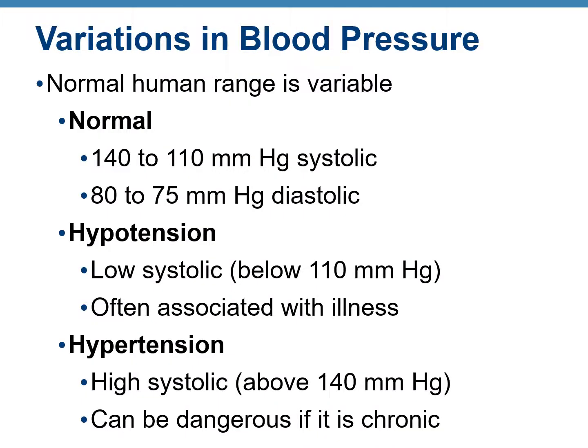Blood pressure shows variations. Normal blood pressure is considered 140 to 110 millimeters of mercury systolic, while 80 to 75 is diastolic. Hypotension, that means low blood pressure, is when the systolic is below 110 millimeters of mercury. Hypertension, which is high blood pressure, is when the systolic pressure is above 140 millimeters of mercury. Both are considered abnormal and are associated with some kind of problem in the body.